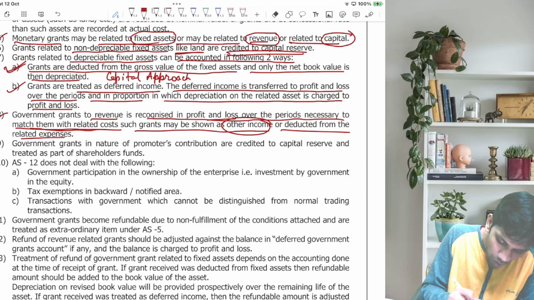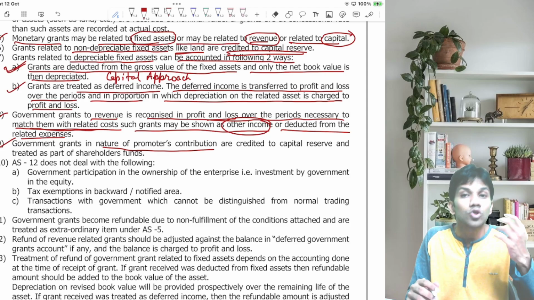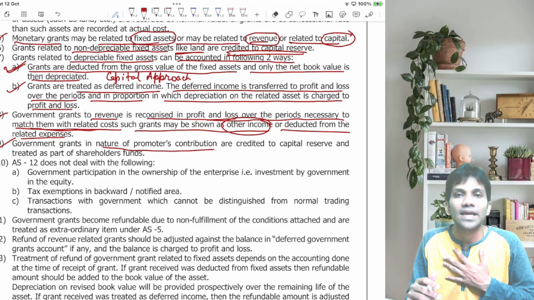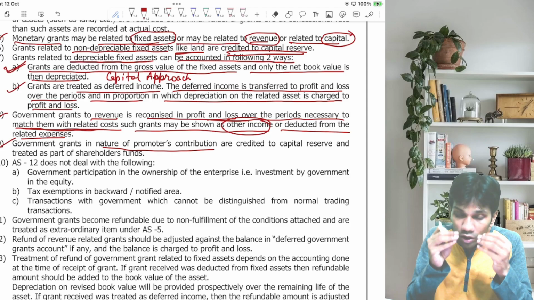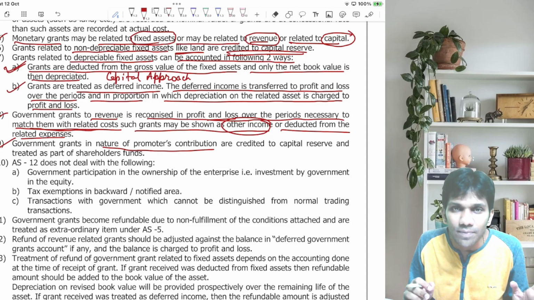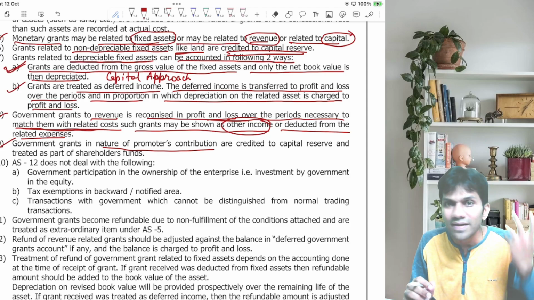Let's go ahead. The government grant in the nature of promoter's contribution. Who is a promoter? A promoter is a person who gives an idea to start the business. So suppose I am a promoter. I gave idea to start one business which government has not even thought of. Government is very happy with my idea. So government thought to help me out to achieve my targets.